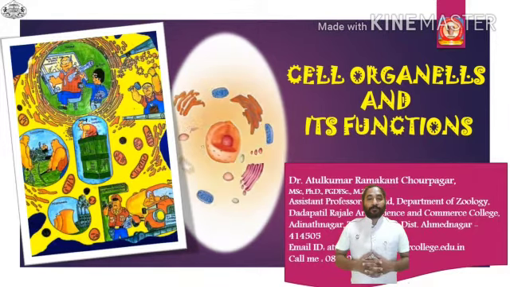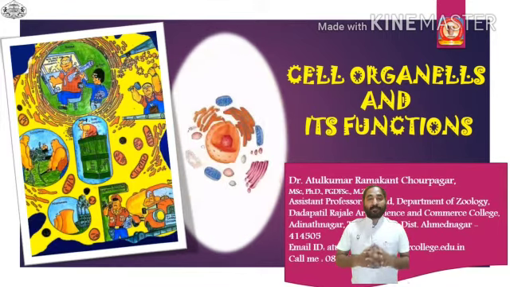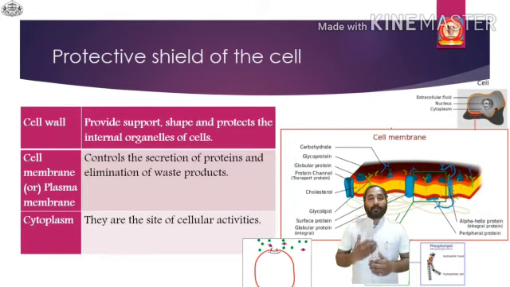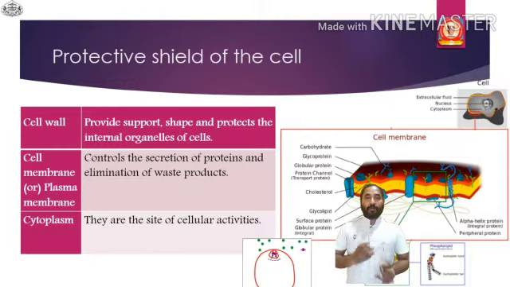The first cell organelle, which plays a very important role in the cell, is the cell wall. The cell wall is the protective covering of the cell, which protects all the internal cell organelles, including the nucleus, Golgi apparatus, mitochondria and cytoplasm. The cell wall, the plasma membrane, also called the cell membrane, and the cytoplasm are the three important parts of the cell.